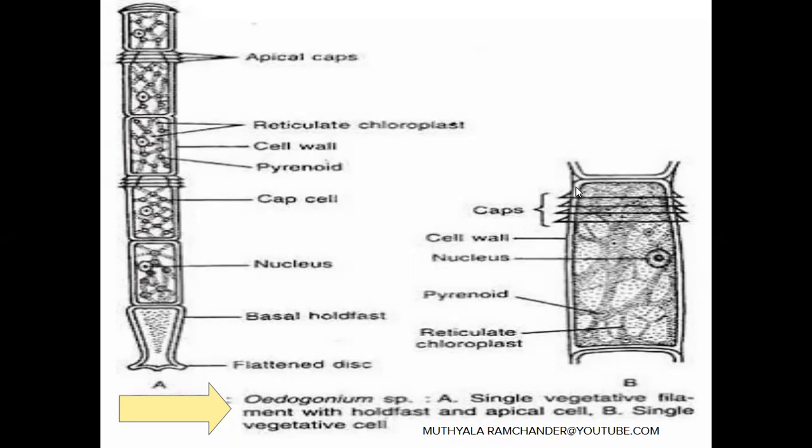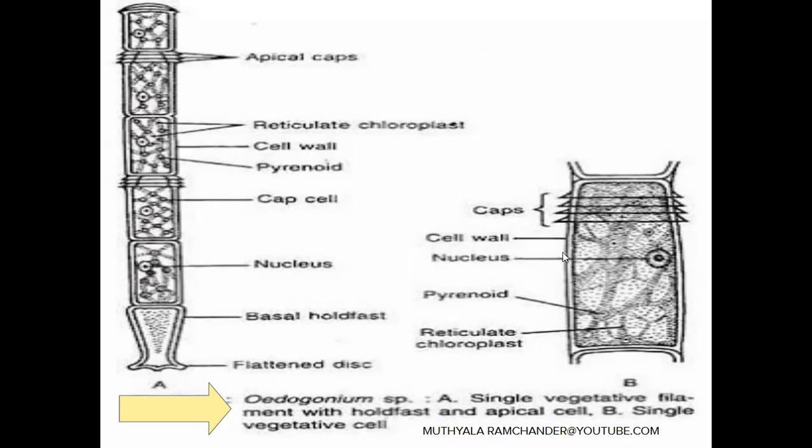See, of these three layers of the cell wall, the outer layer is made of pectin. The pectin layer of the cell wall cannot dissolve in water, so Oedogonium cell walls are rough to the touch. When we touch the Oedogonium thallus, the surface feels rough. The rough touch is made only by the pectin outer layer of the cell wall.